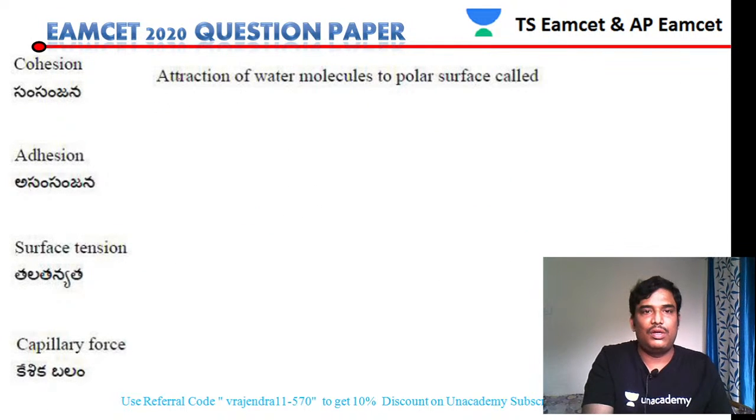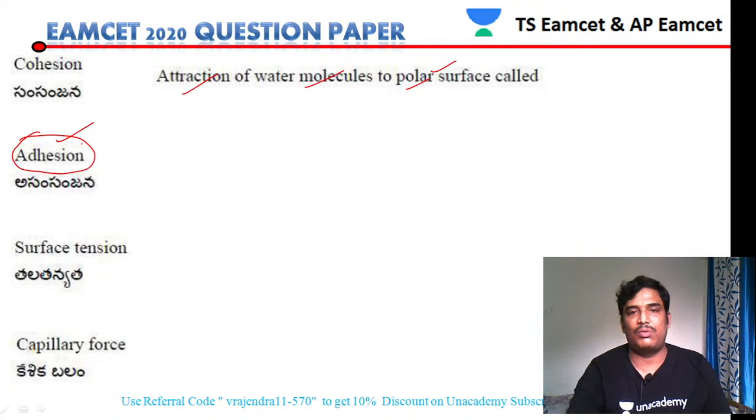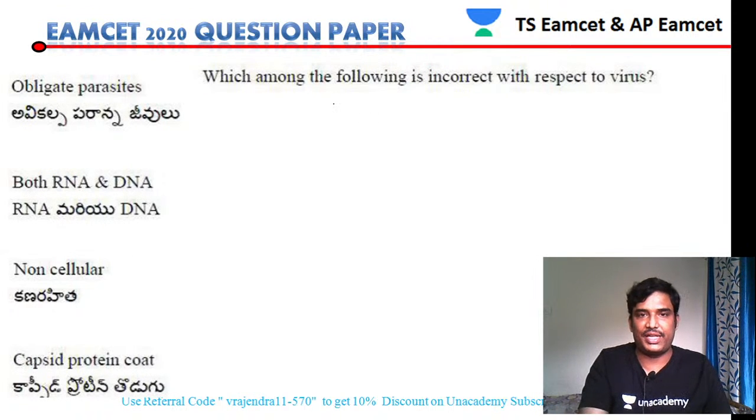Next, attraction of water molecules. The attraction of water molecules to a polar surface is called adhesion.